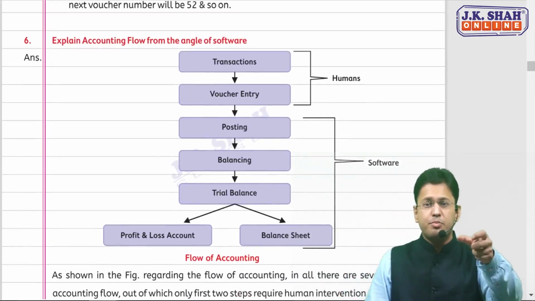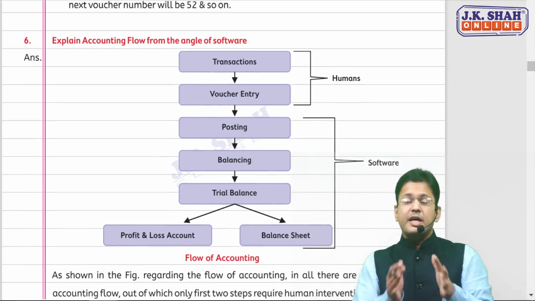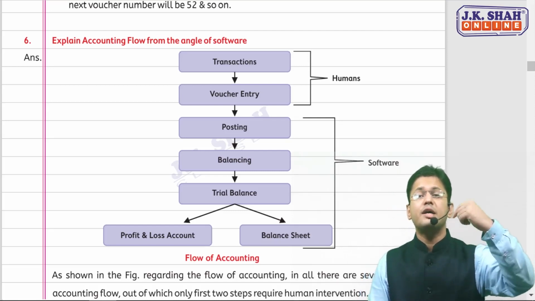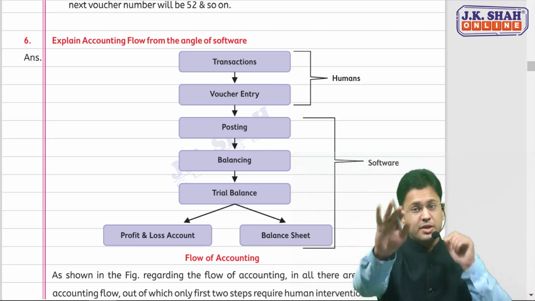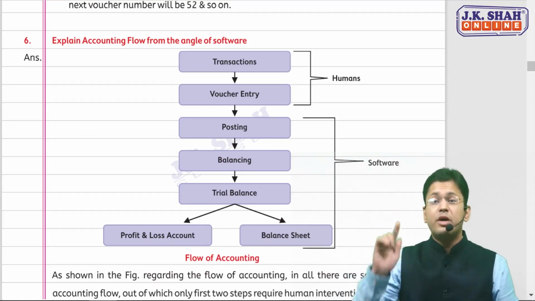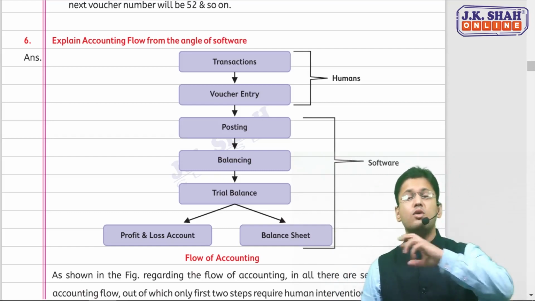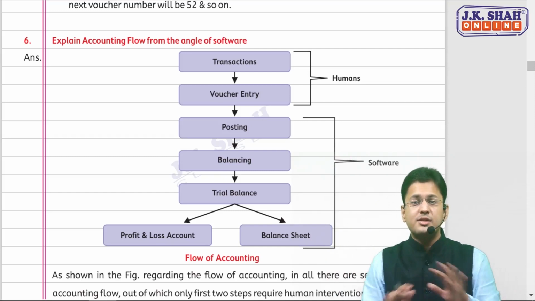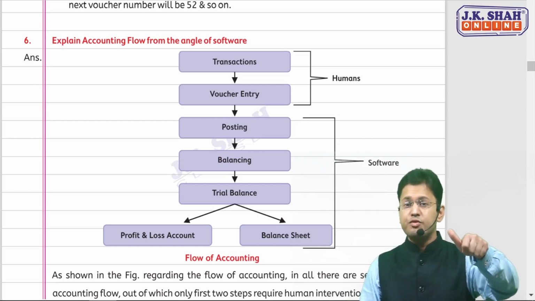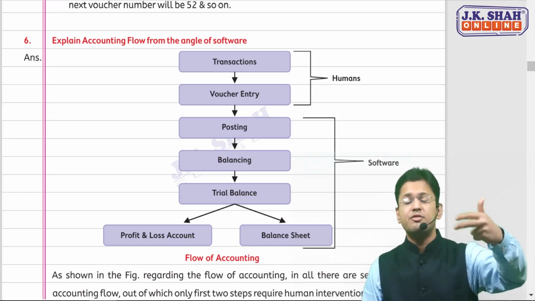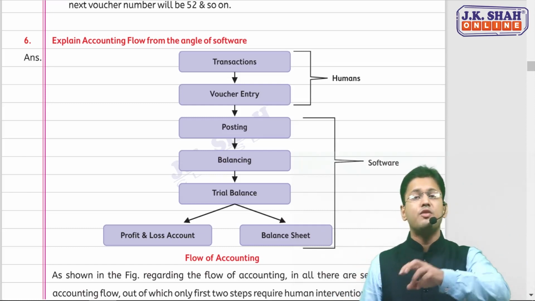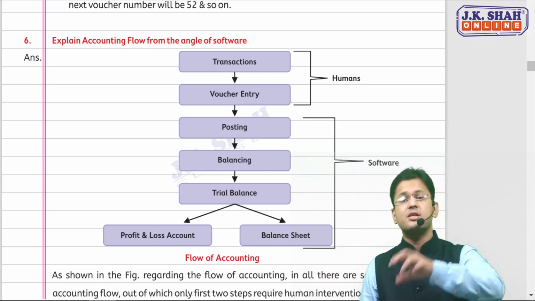Now the sixth is also simple, but I'll tell you one thing. If the exam question says to explain the accounting flow from the angle of software, your answer would be this one. If the question doesn't say from the angle of software, the answer is a separate one. From the angle of software, there are 7 stages, 7 flows: two are human flows, and thereafter the software takes over.